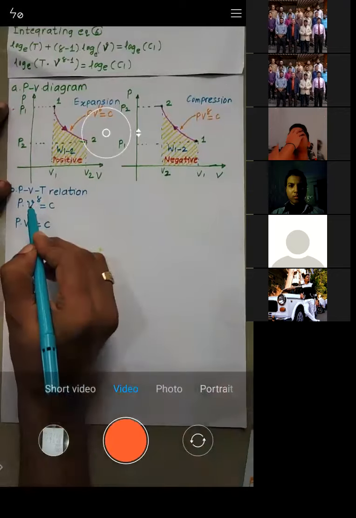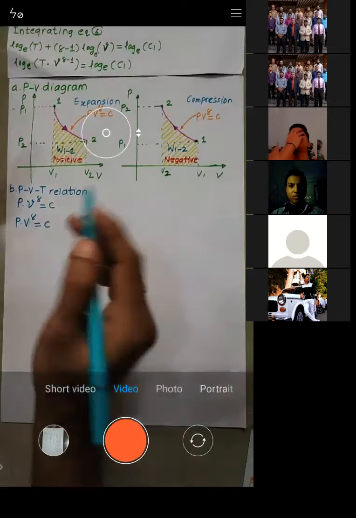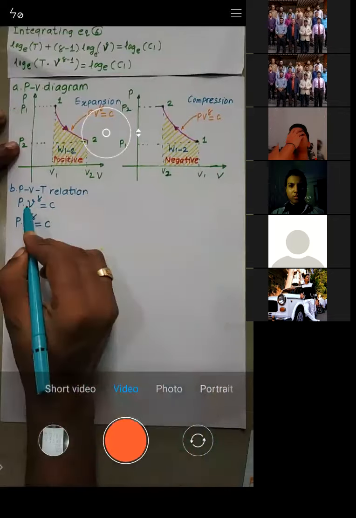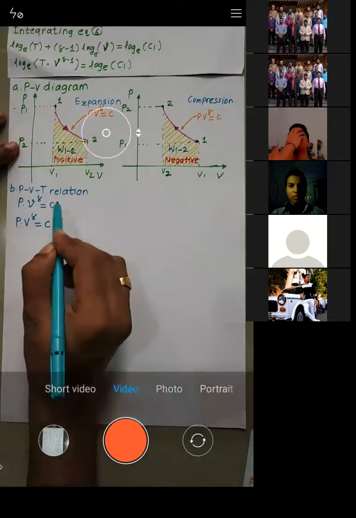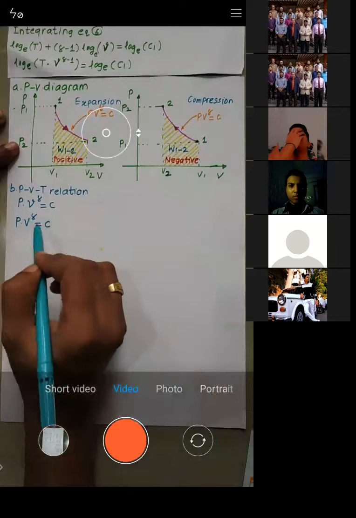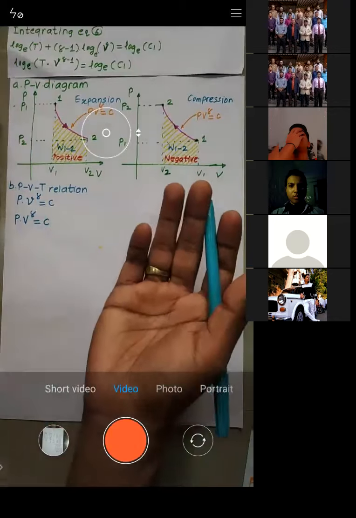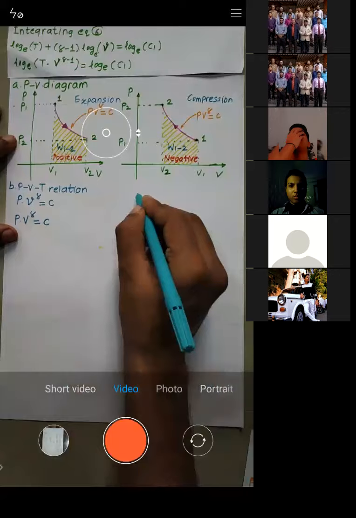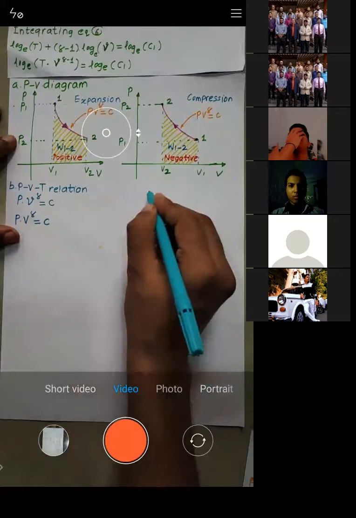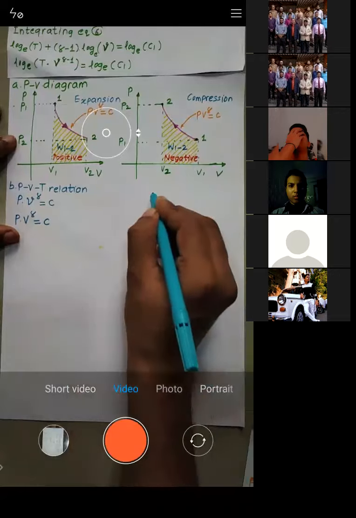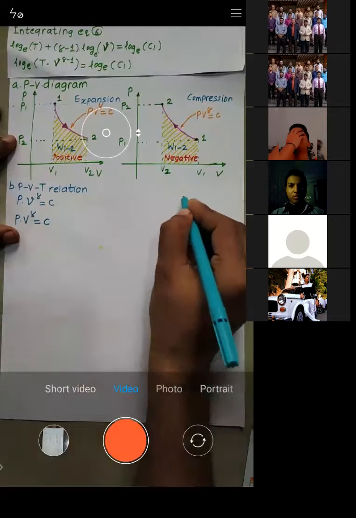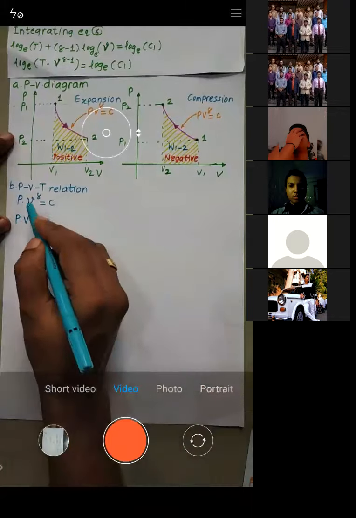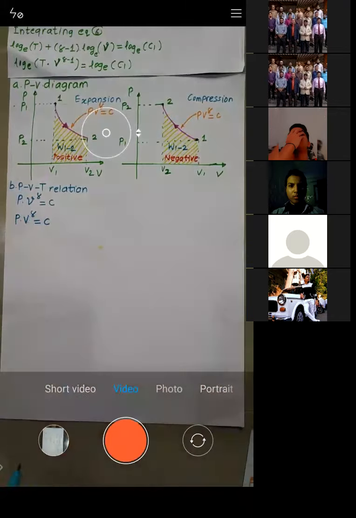See, whether you take it as small v or capital V, it doesn't matter, right? Why doesn't it matter? Because when you take small v, here it is RT, and when you take capital V, here it is mRT. There is no problem. Are you able to understand? If I briefly write here, PV is equal to mRT. So P into small v is equal to RT. So whether you write this as small v or capital V doesn't matter, right?